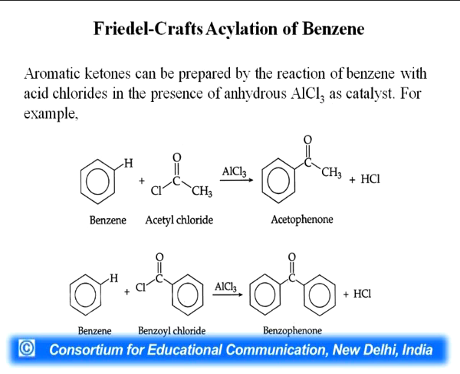Friedel-Crafts, a very famous reaction: acylation of benzene. Aromatic ketones can be prepared by the reaction of benzene with acid chloride in the presence of anhydrous aluminum chloride as a catalyst. For example, you can see that benzene will give you acetophenone with acetyl chloride, or with benzoyl chloride will give you benzophenone.